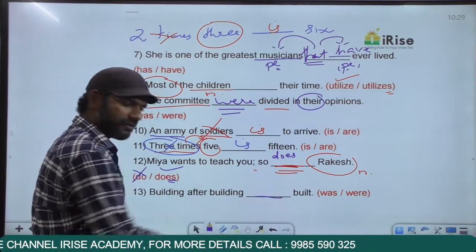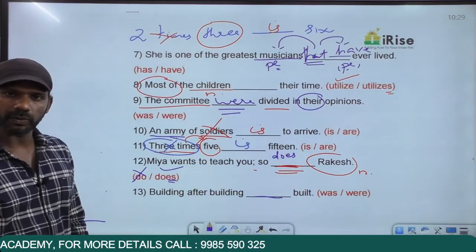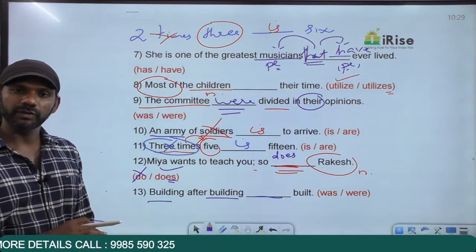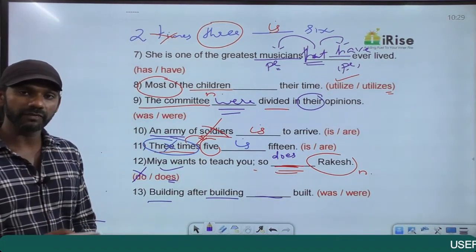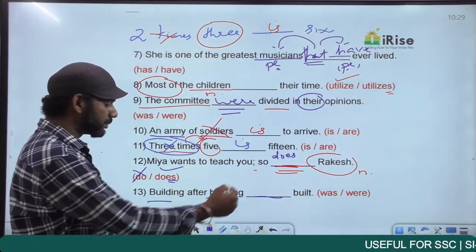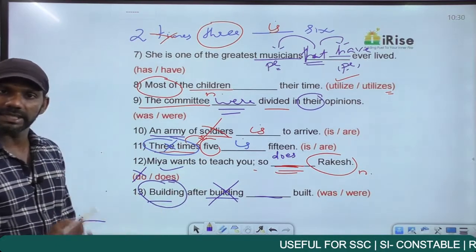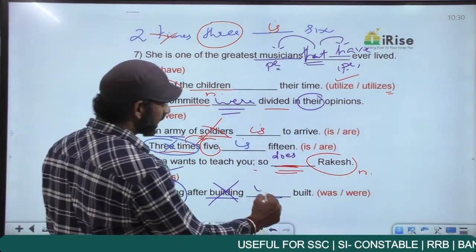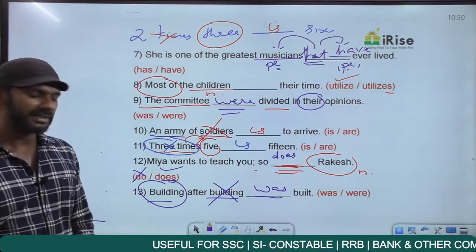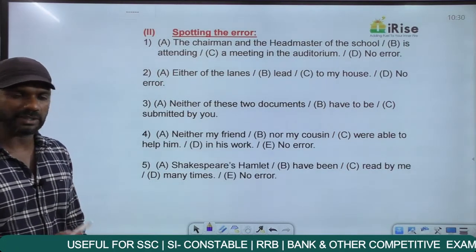Building after building dash built. Now this blank must be filled with a verb, as you know, because the options are verbs. Before the verb we have 2 nouns, building, then another building. We have 2 nouns before the verb, so we have to go for the very first rule we discussed, eliminating the middleman. The noun in the middle is building, so this one gets eliminated. Now we have only 1 noun left, building, singular, verb must also be singular. Building after building was built. Getting it? City after city was exploited, etc.